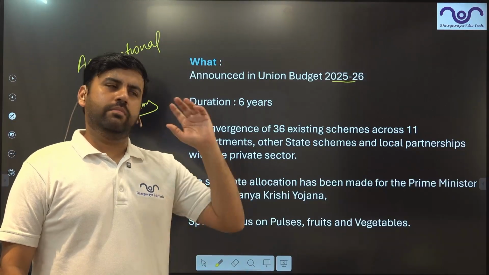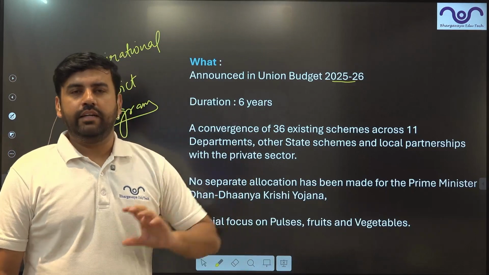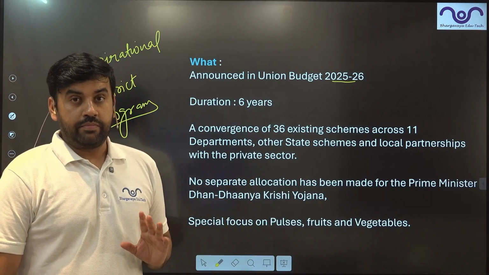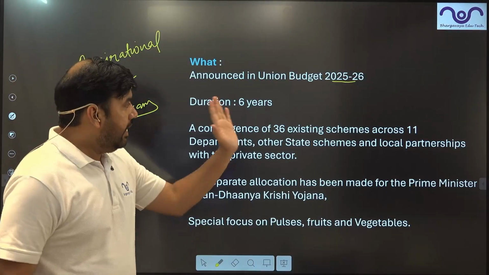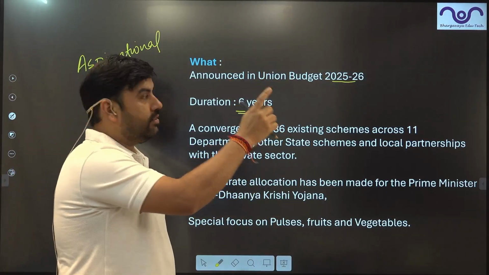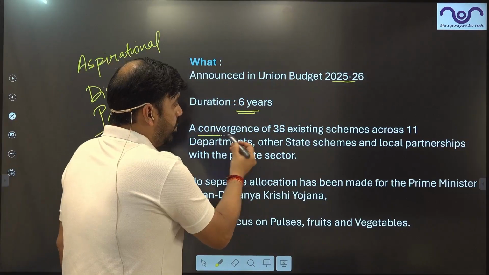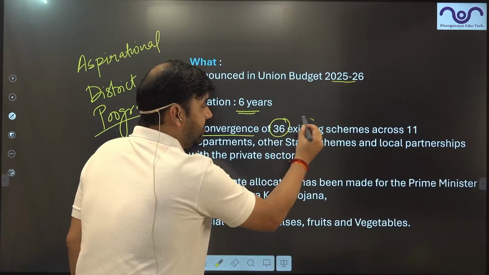This Aspirational District Program was launched way back in 2017-18, and it has been working since then. On similar grounds, they have launched this scheme, which is going to last the next 6 years, from 25 to 31. It is a convergence of 36 existing schemes.